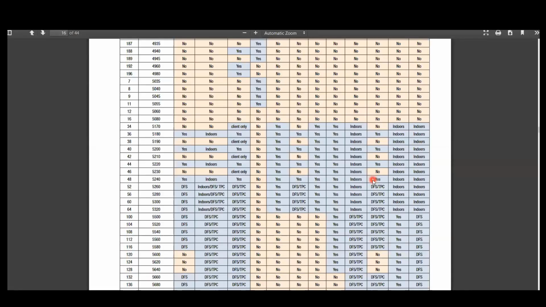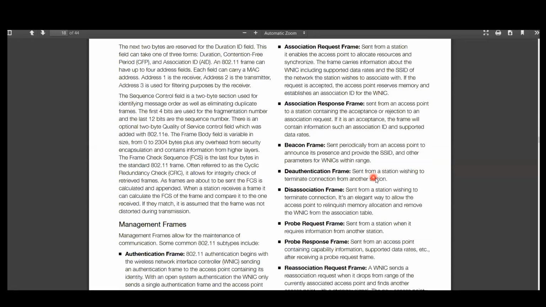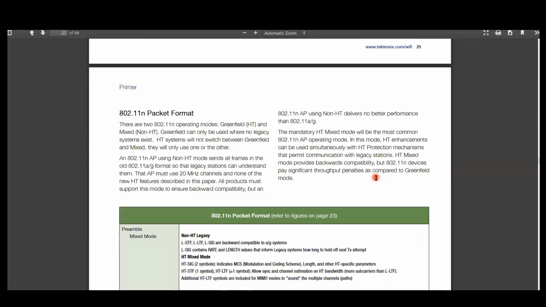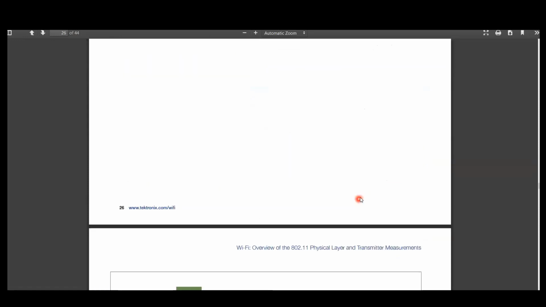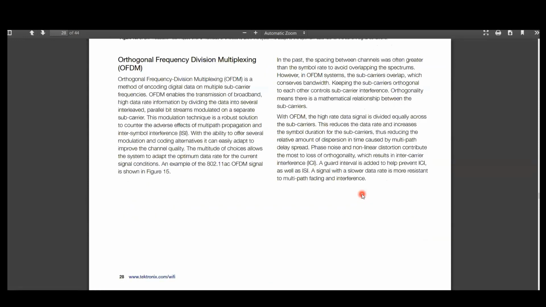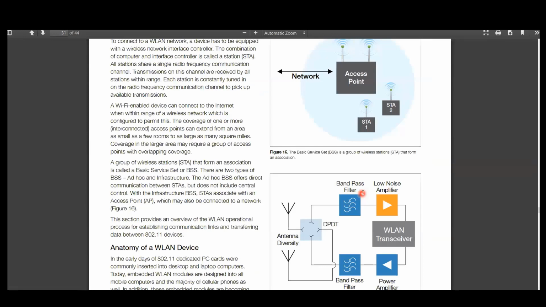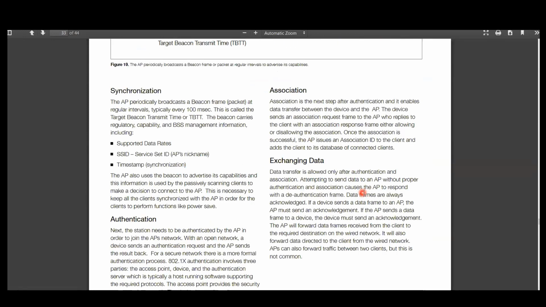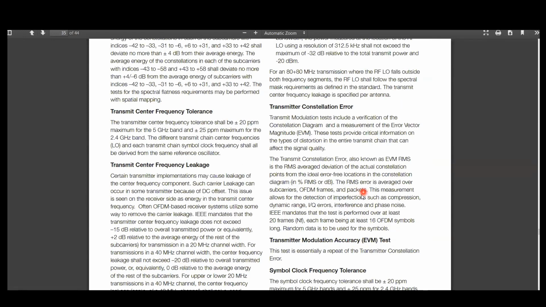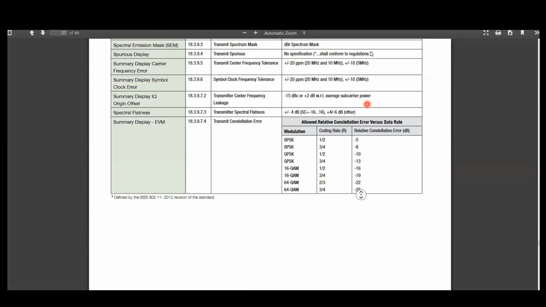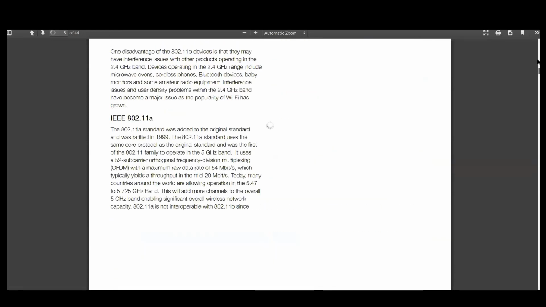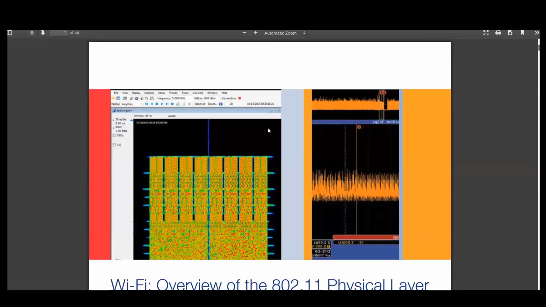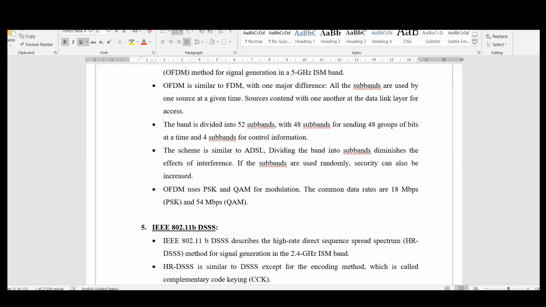If it is here, then it will be better to show you people. Let me check. It is not there in this PDF. Out of this 64 channels, they assume that there are